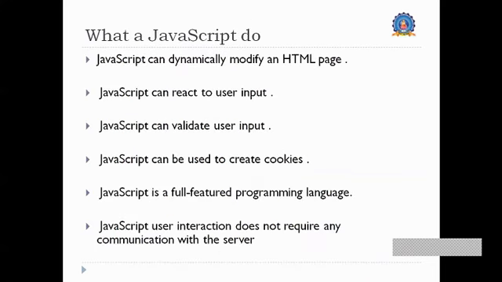Let us see what JavaScript does in the web page, and how to play with JavaScript. By using JavaScript, we can dynamically create or dynamically modify static pages. That is one of the beauties of this particular language.